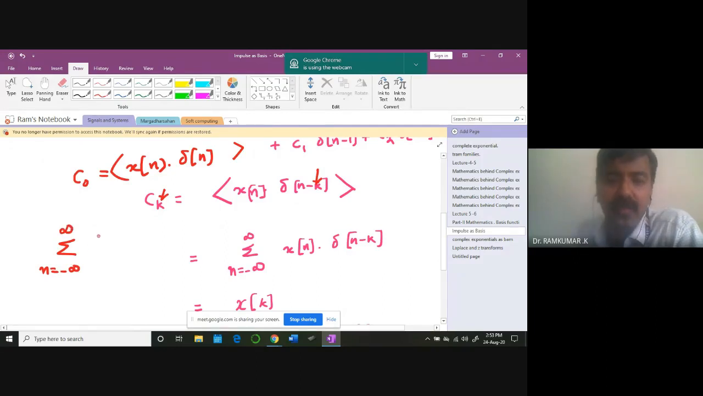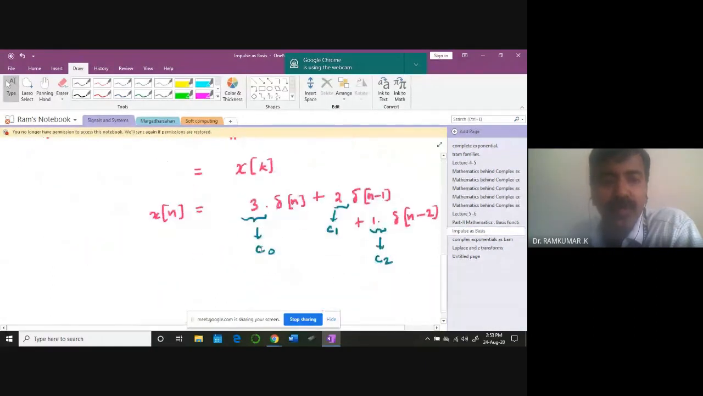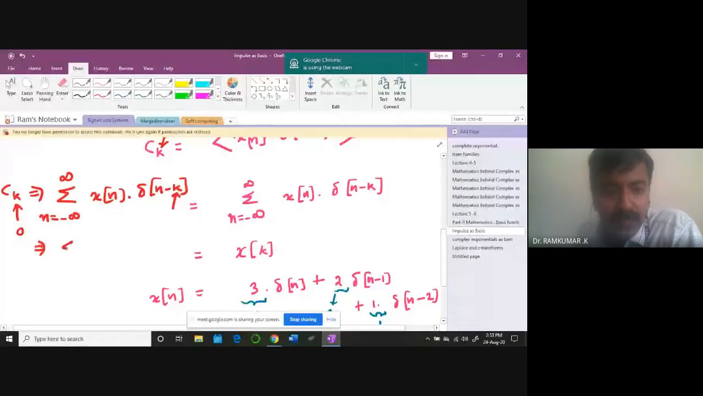In our particular case, a very toy example, there are only 3 samples. But let us imagine the signal starts from minus infinity to plus infinity. Then take the inner product like this: x of n dot delta n minus k. K indicates I'm looking at a particular k. So naturally, if k is 0, it becomes the sum from n equal to minus infinity to plus infinity of x of n dot delta n.